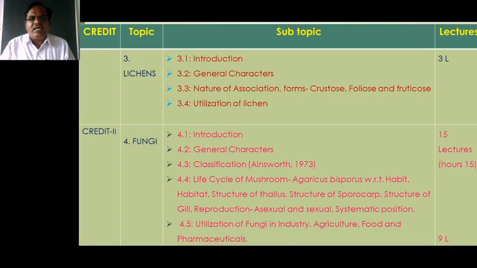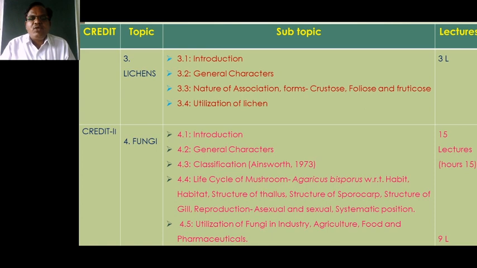These lichens are found in hilly areas. They are pollution indicators, that is, where the pollution is comparatively less, these lichens are found there.